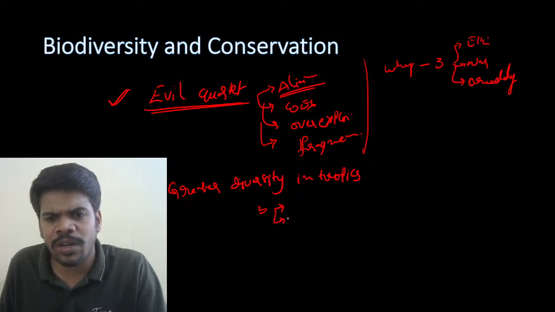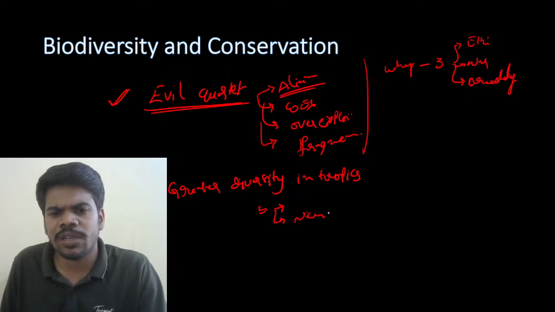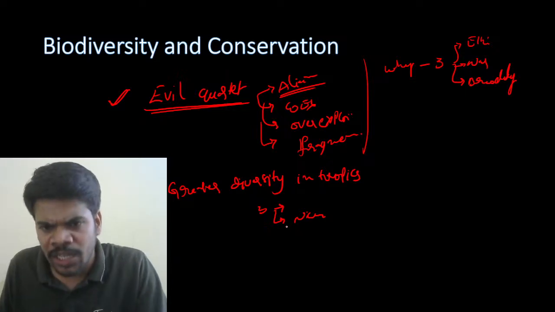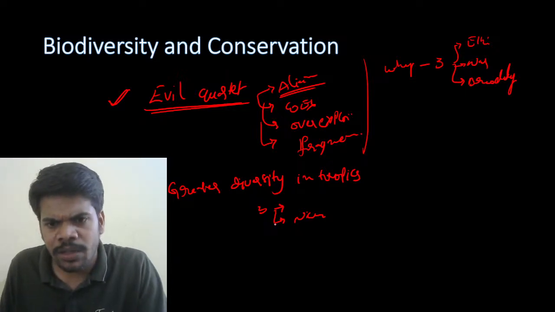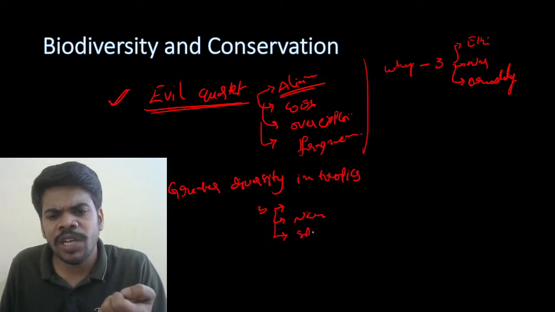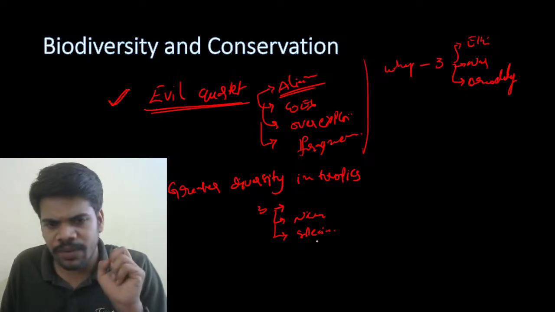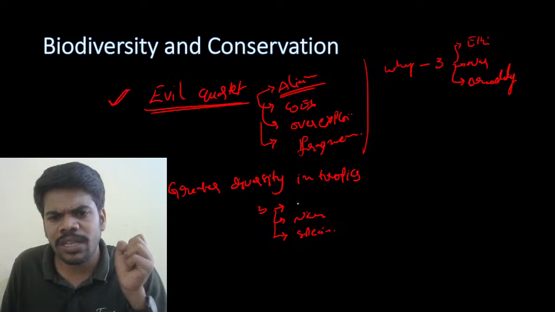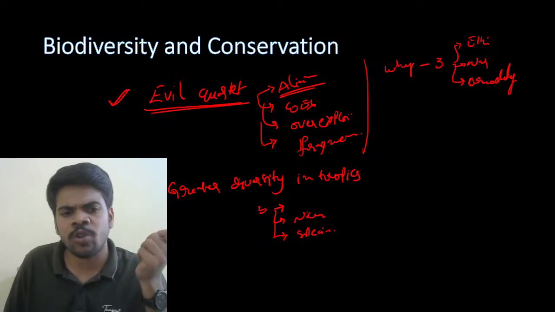Another one is niche specialization. Why niche specialization? Because they can predict the natural climatic conditions, so they form their special niche. And speciation. Why speciation? Because of less glaciations, they remain unchanged for several years. So these are the 3 reasons for the greater diversity in tropics.